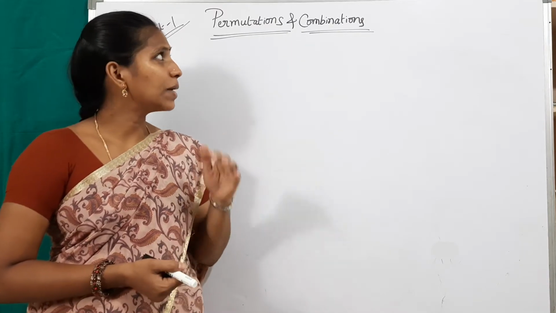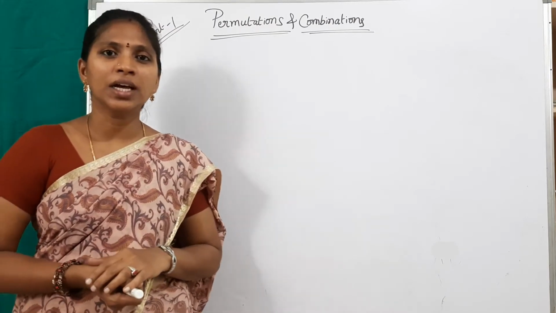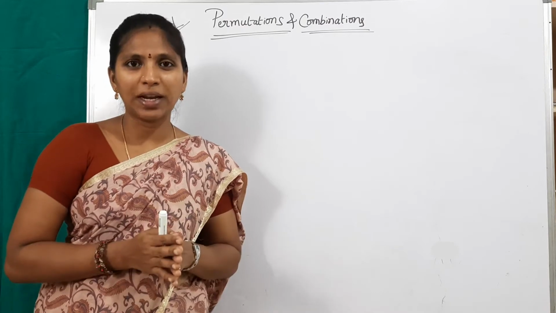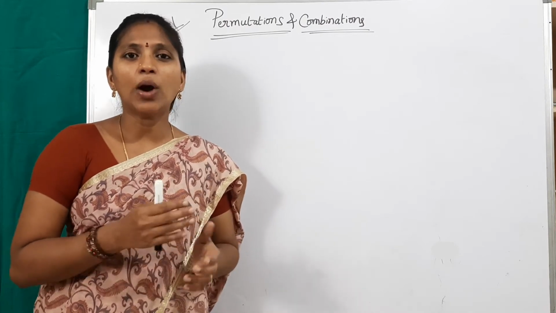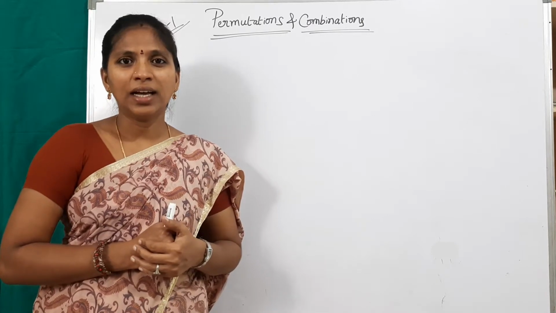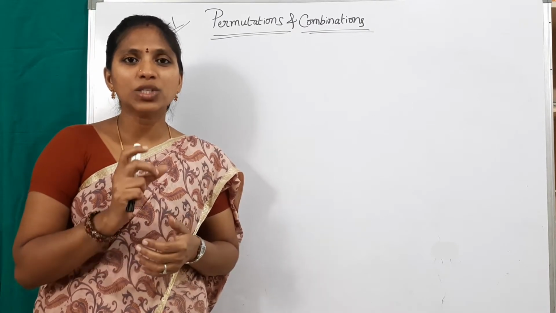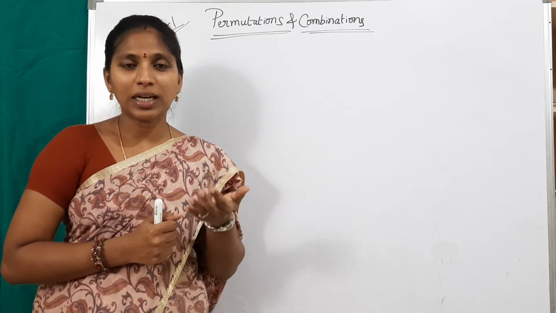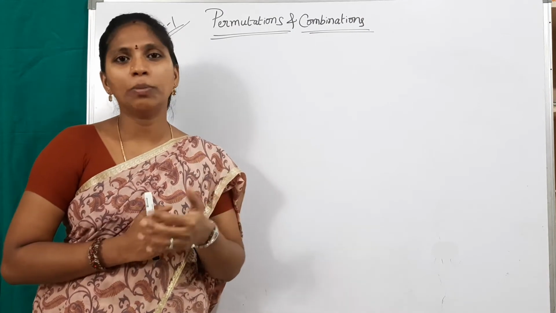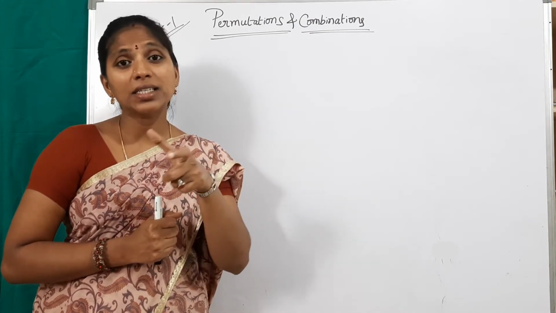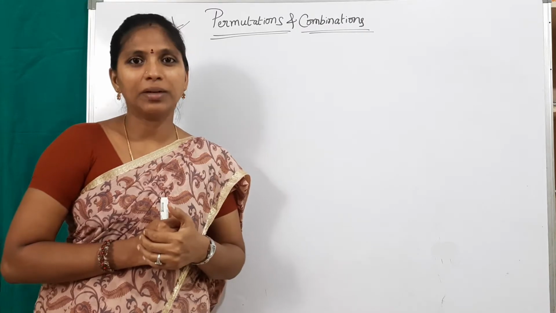Before going to discuss permutations and combinations, you should know about a factorial. In this video, I want to explain what a factorial is, how to calculate a factorial, and questions like in how many ways the letters of the word can be arranged. In that word, the letters may be repeated or may not be repeated. Two cases: letters are repeated and letters are not repeated.